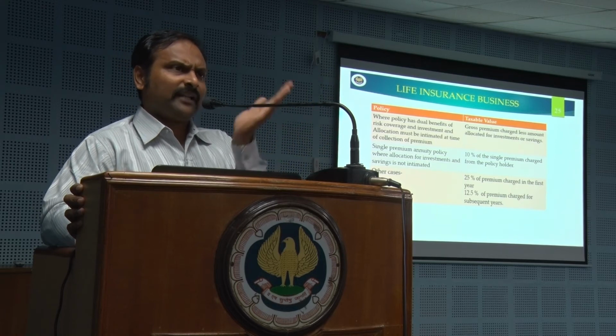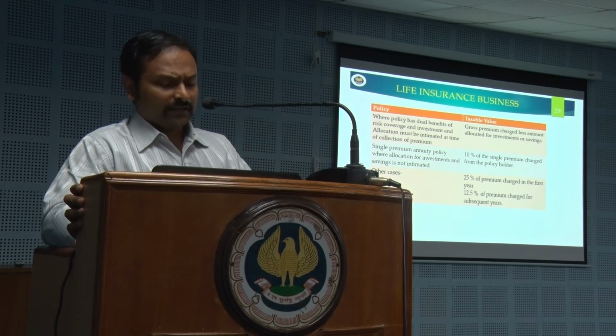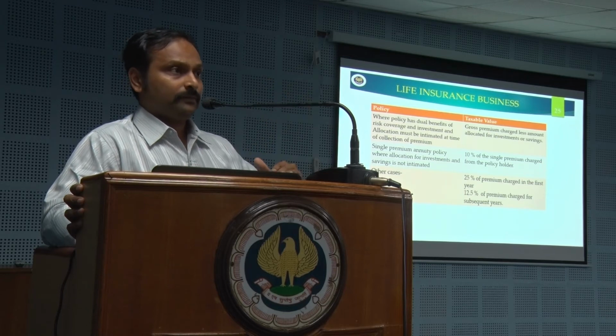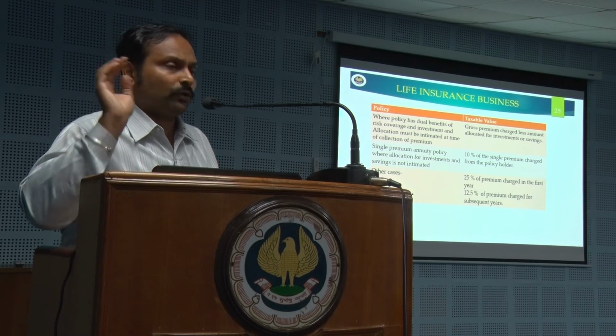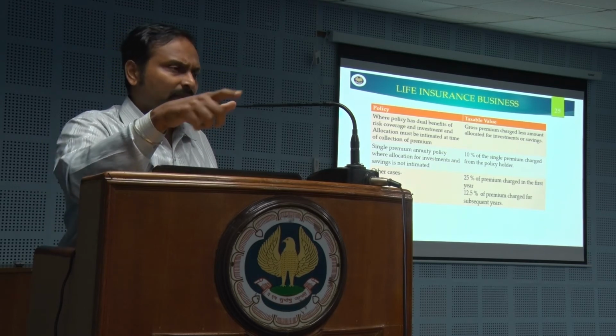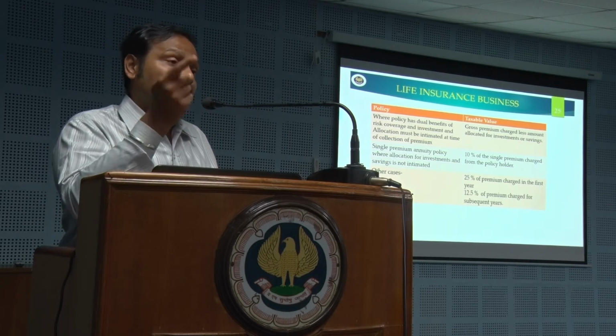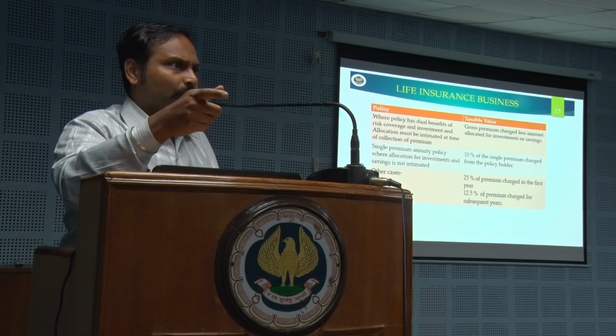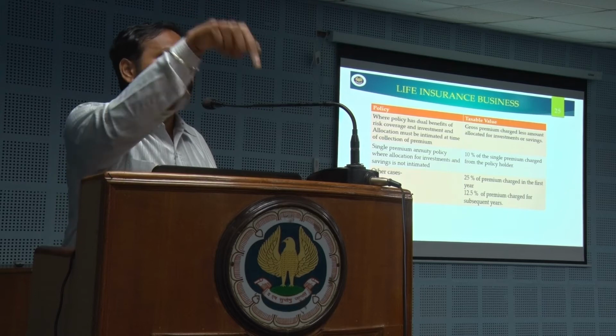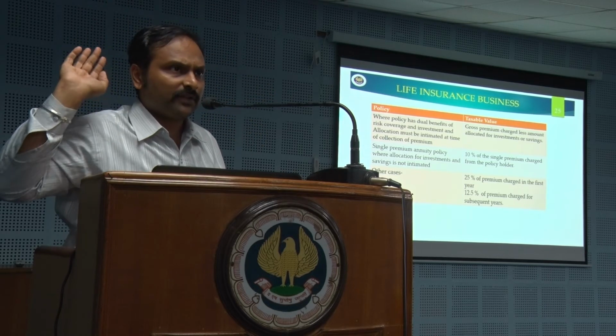If it is any subsequent year premium payment, the taxable value gets halved. It becomes 12.5% as the taxable value. So for the first year premium, if I pay 1000 rupees, GST will be 25% of 1000 into 18%. For the subsequent year premium, the same 1000, it will only be 12.5% of 1000 into 18%.